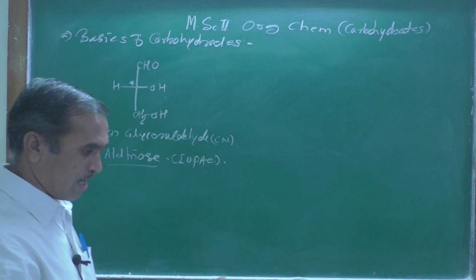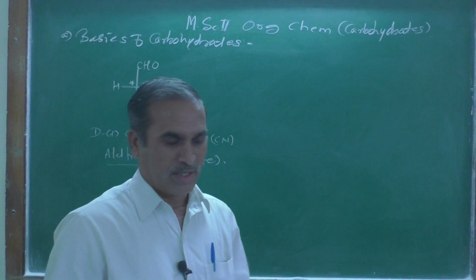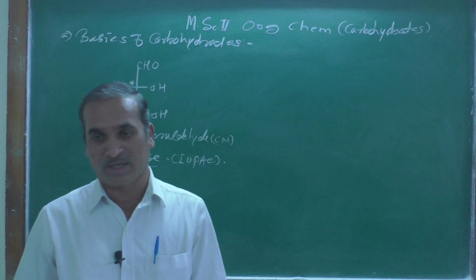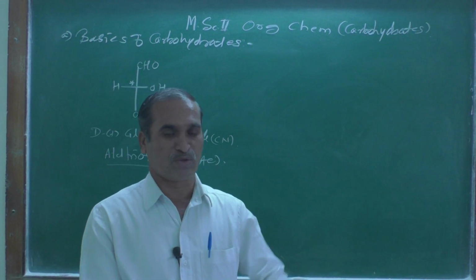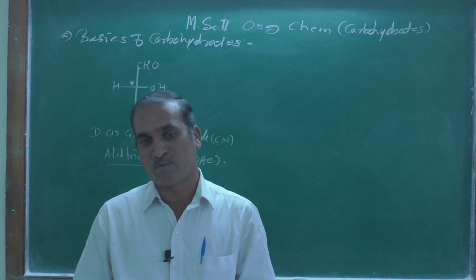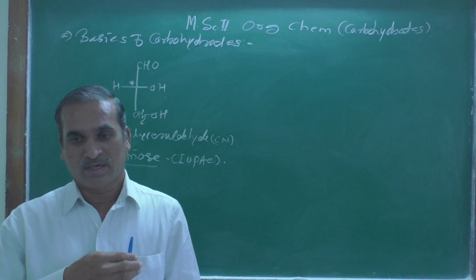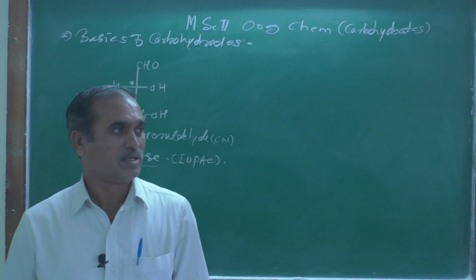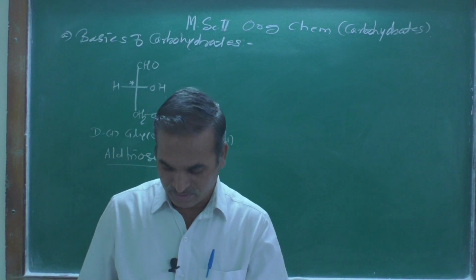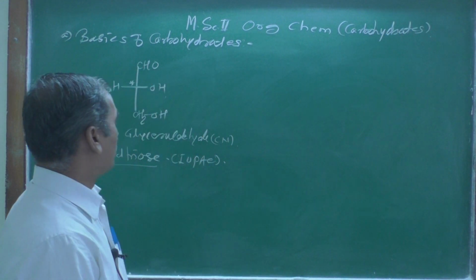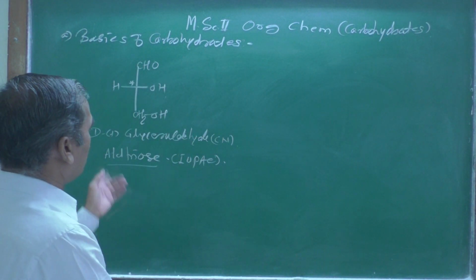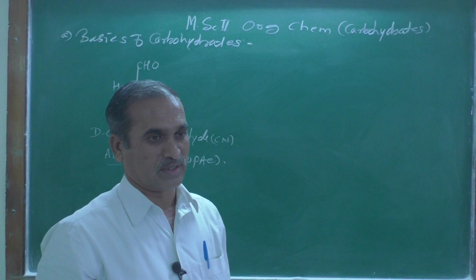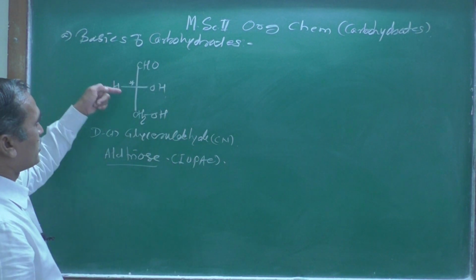And according to the van 't Hoff rule, with n chiral centers we get 2 raised to n isomers. And as we know, isomers have the same molecular formula but different structures, and that phenomenon is known as isomerism. But here specifically this is D, because the OH on the lowest chiral carbon atom is over here.